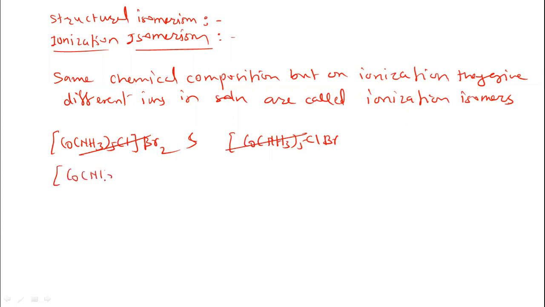Co(NH3), Cl2, Br2. In this case also we can write this, but not Br2, only Br. The oxidation state of cobalt does not match here.